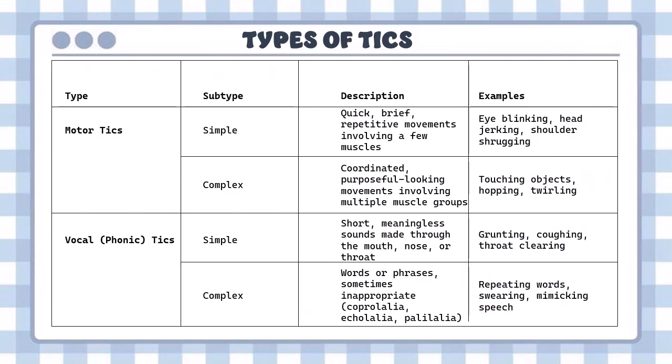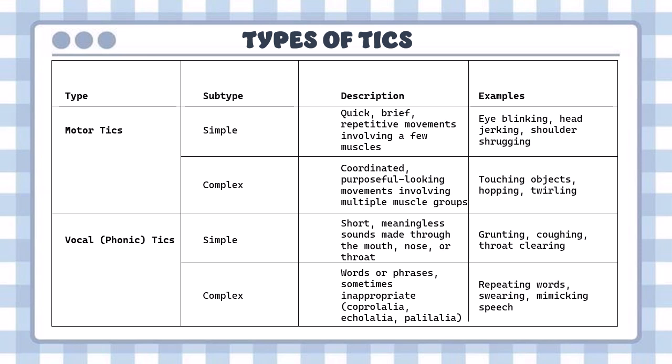Well, the types of tics are motor tics and vocal or phonic tics, which also have subtypes such as simple motor tics and complex motor tics. Simple motor tics are quick, brief, repetitive movements involving just a few muscles, like eye blinking, head jerking, and shoulder shrugging. The complex motor tics include coordinated, purposeful looking movements, which involve multiple muscle groups, like touching of objects, hopping, twirling around.